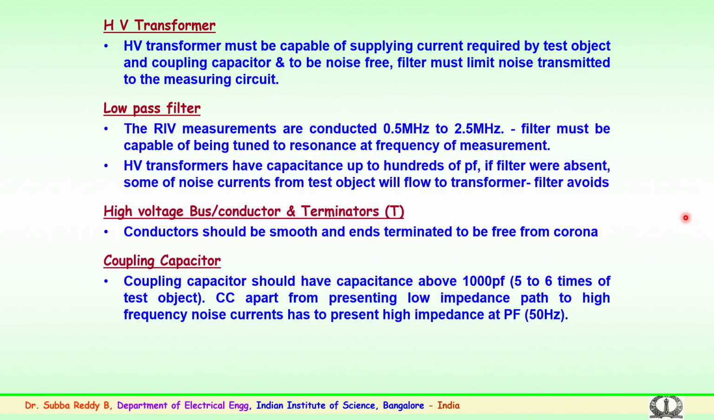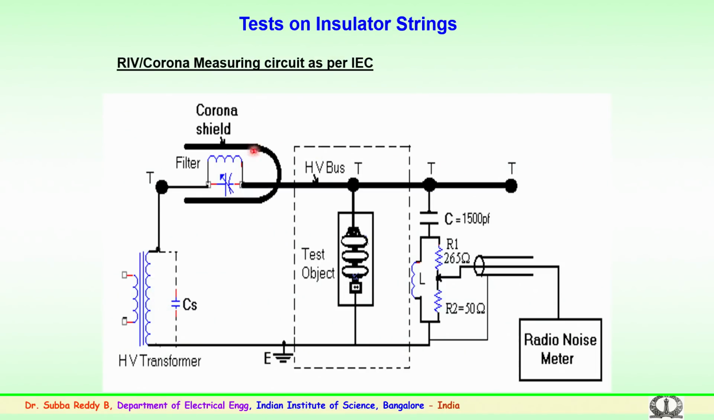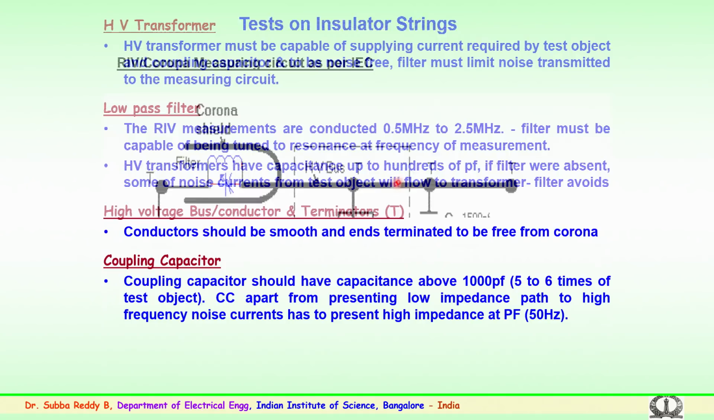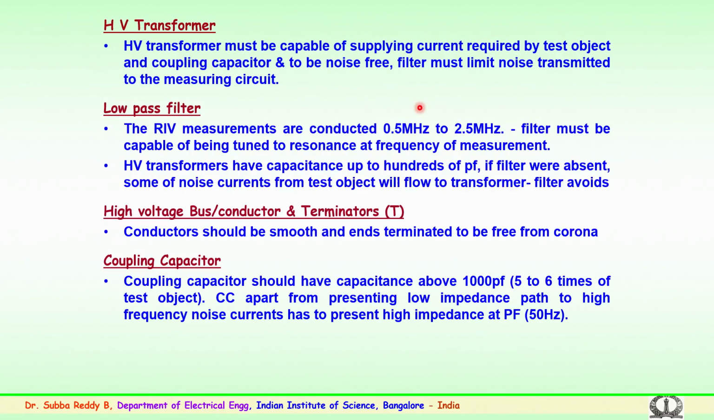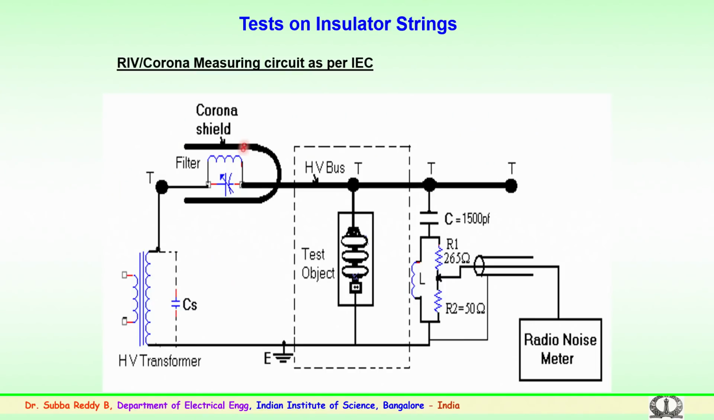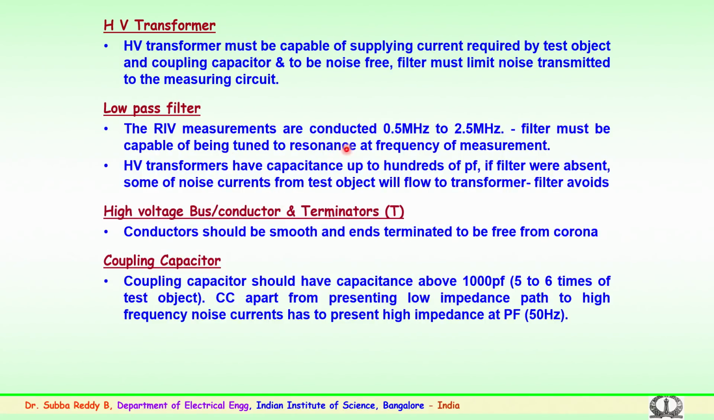And the filter which we have discussed is a low pass filter which is connected here. The main function of this is to limit the noise which is being transmitted to the measuring circuit. The filter which is connected near the transformer has two important functions. It prevents the noise from the transformer reaching the test object, and also the noise generated from this side is prevented. The RIV measurements are generally recommended to be conducted at 0.5 megahertz to 2.5 megahertz.